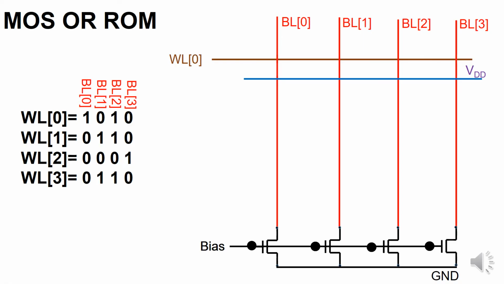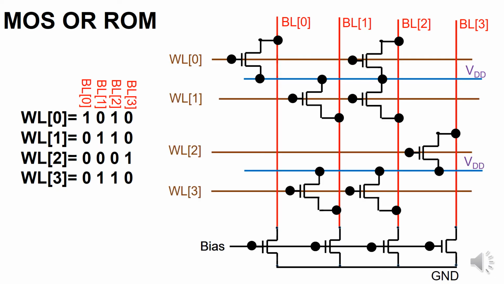If we see word line 0, bit line 0 is 1, so we will place one MOSFET. Similarly, bit line 2 for word line 0 is high, so we will place one more MOS transistor. Similarly, we implement the other words. The figure shows the complete MOS OR ROM implementation for the given words. Also, before applying the word line signal, the bias signal must be made low.